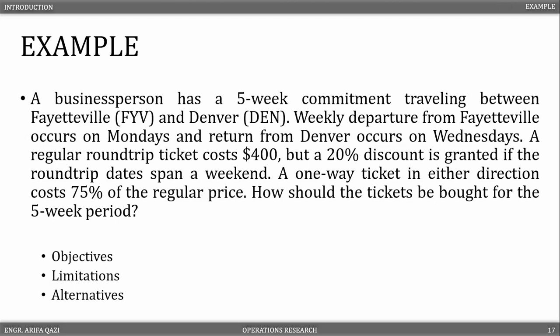A one-way ticket in either direction costs 75% of the regular price. How should the tickets be bought for the 5-week period? Let us apply the OR approach to this problem. The first step is the problem definition, which has 3 key elements: the objectives, limitations, and alternatives.